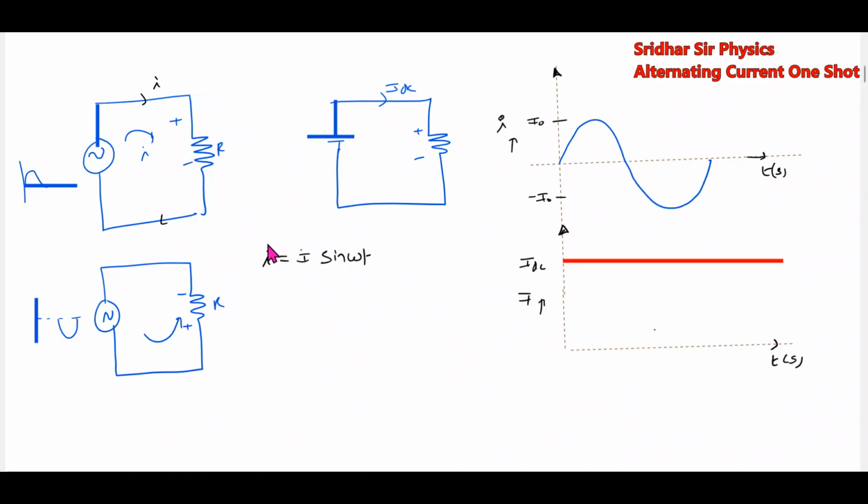So this will be a varying current, therefore we'll call it the instantaneous current. This is called a direct current, or in general we'll call this a DC signal. This is the AC signal.